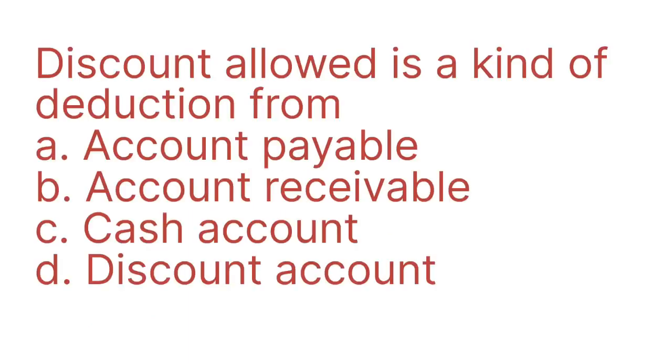Discount allowed is a kind of deduction from. The options are A. Account payable, B. Account receivable, C. Cash account, or D. Discount account.